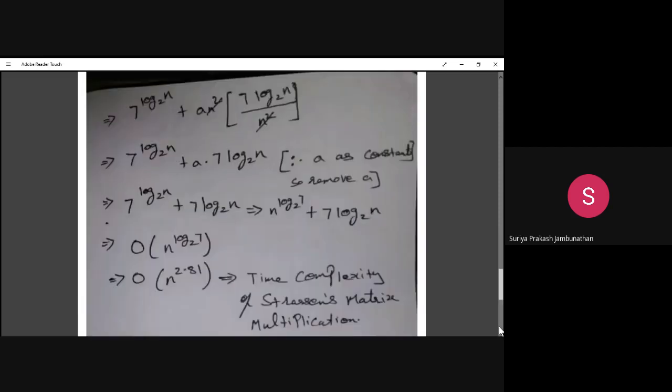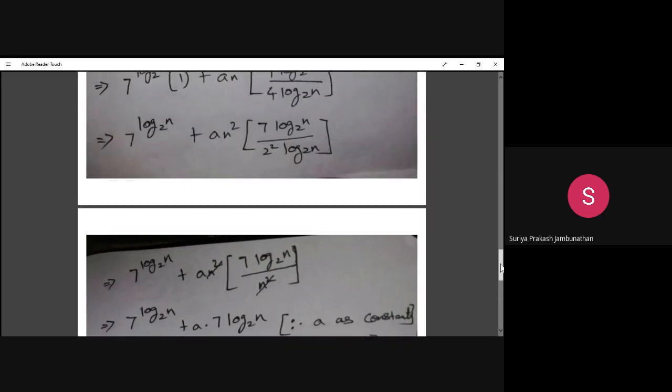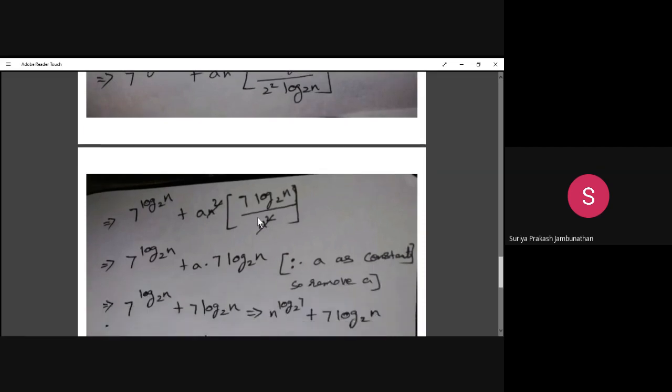Now further simplification, what we got actually, we got 7 log base 2 of n plus an square into 7 log base 2 of n divided by n square. So in this particular step, 2 square log base 2 of n can be written as n square. Okay. So as per the given value, whatever you got here, 2 square log base 2 of n, that can be written as n square. So if you put n square, this n square and the n square we multiply, both will be cancelled, and we will get 7 log base 2 of n plus a into 7 log base 2 of n. So this is the equation we will get.